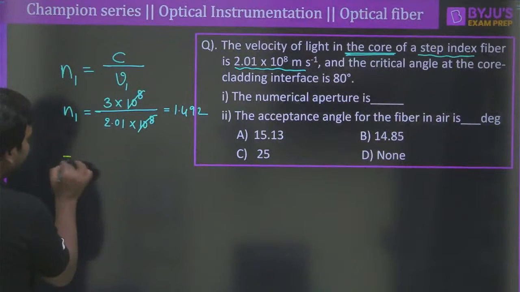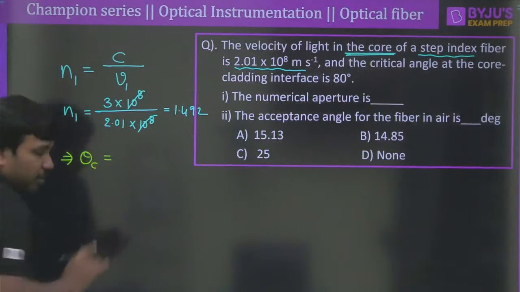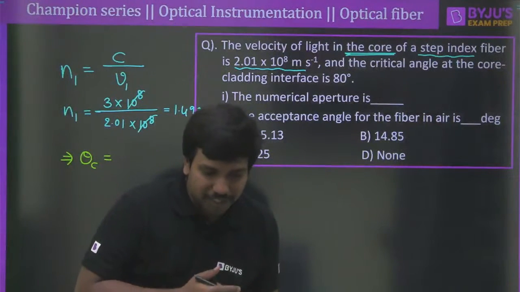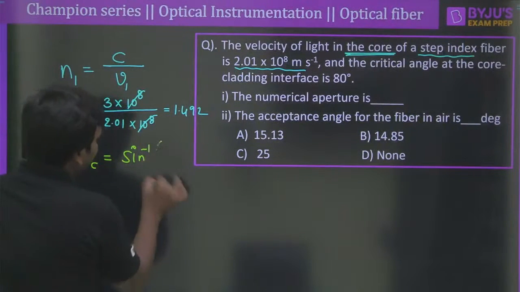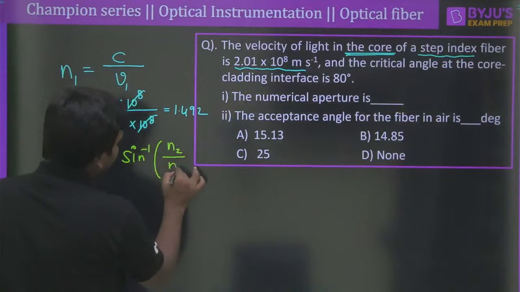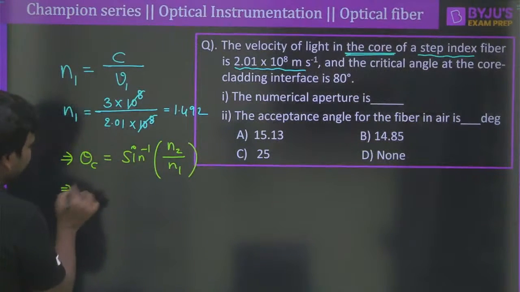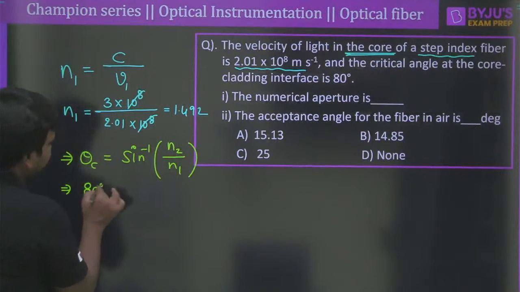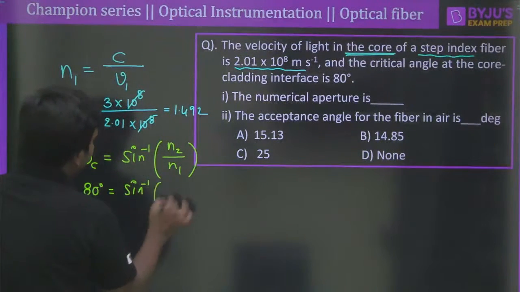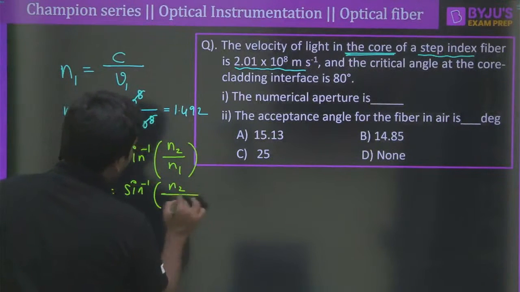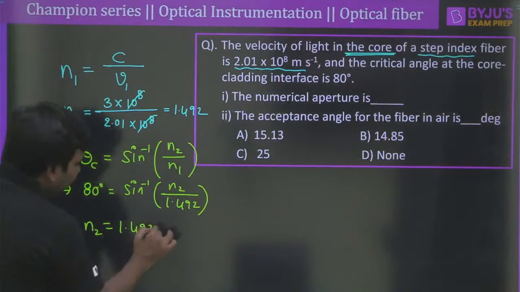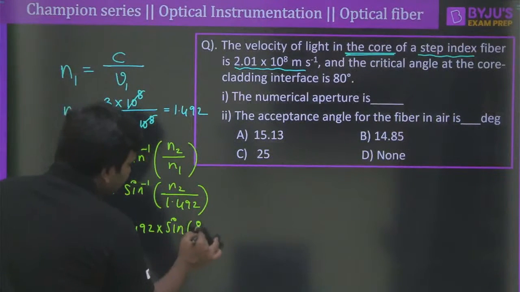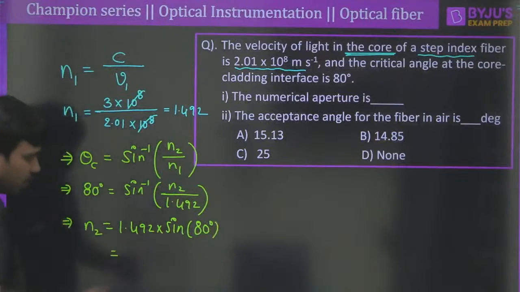What does it mean? It can be written now as theta c, the critical angle. Very good, Pramit. So theta c could be written as sin inverse of n2 divided by n1. Correct? So now it is given as 80 degrees. 80 degrees equal to sin inverse of n2 by n1. We don't know n2, so let me write down n2 here, and n1 must be 1.492. So n2 is equal to 1.492 into sine of 80 degrees. So the final value here is 1.492 into sine 80.